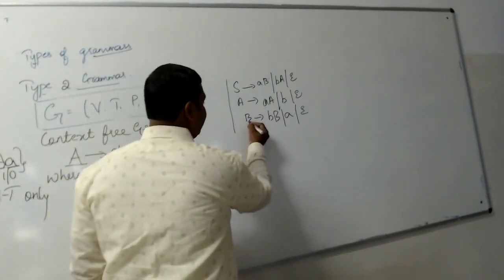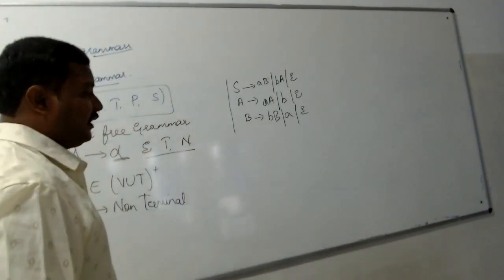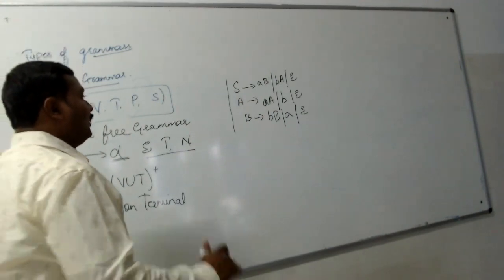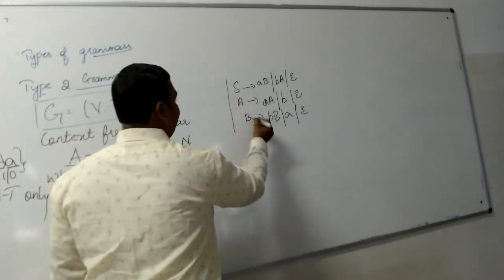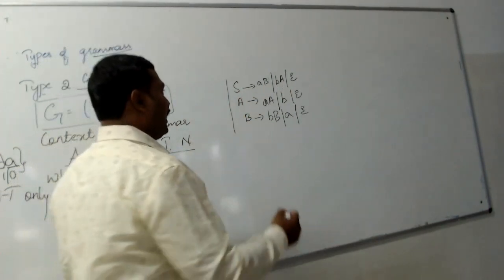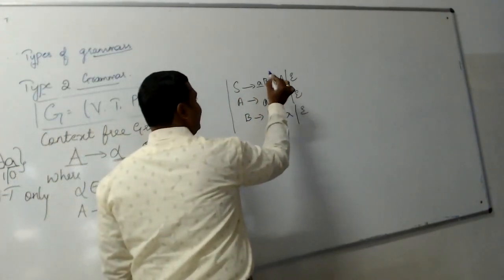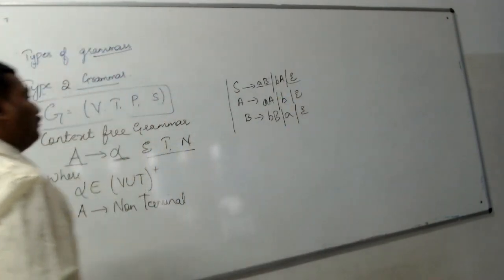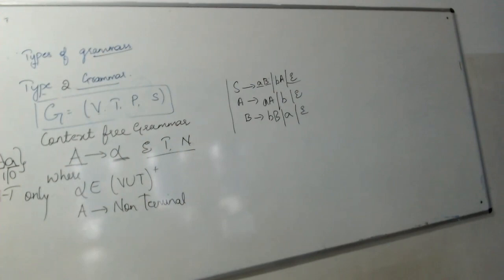So non-terminals are all the uppercase letters, right? So all the non-terminals are capital letters. In the right hand side, you can have a combination of terminal and non-terminal, or you can also have epsilon. So any production of this particular form, we can call it type 2 grammar. Clear with this? Okay.